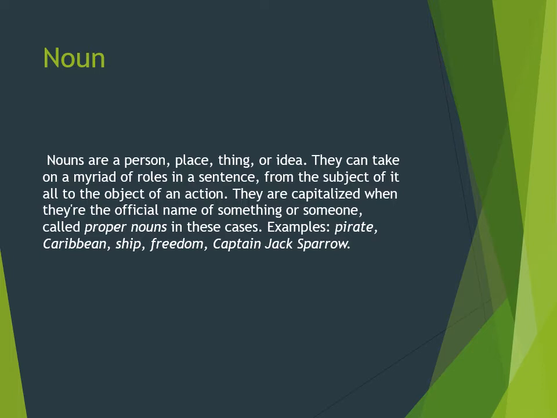First of all, let's talk about noun. A noun is the name of a person, place, thing, quality, or an idea. Nouns are the words related to a person, place, thing, quality, or an idea.